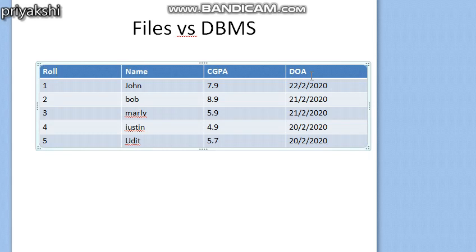These are some of the constraints which we can specify in a database management system while handling a file. Remember that in both cases we are handling the file, but in a normal file management system, the user can directly access the file. We can directly open the file by clicking on that particular drive and directory. But in the case of DBMS, we cannot directly access the file. We have to access the file via the DBMS software, or take the help of a query language where we write some query to access the file.